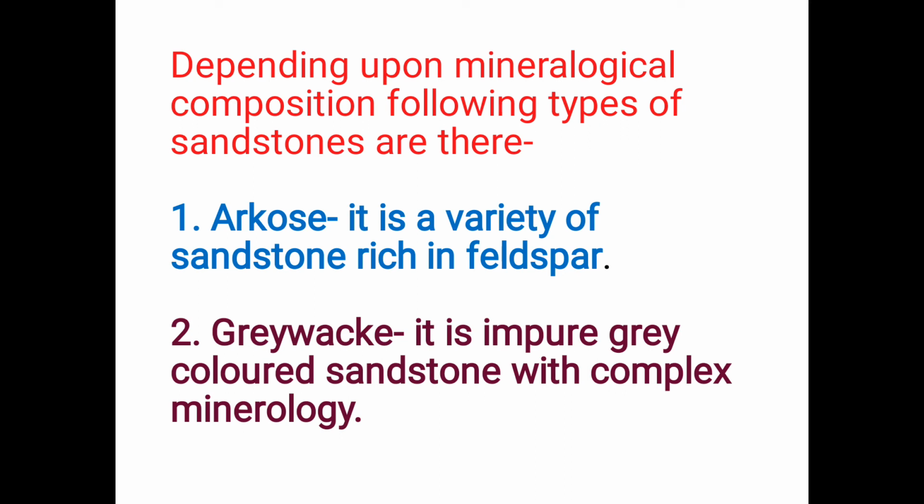But if feldspar is present in considerable amount, it is called arkose. Next is greywacke. It is rather an impure grey colored sandstone with complex mineral composition. As there is no uniformity in its mineral composition, it is impure in nature and it is called greywacke.